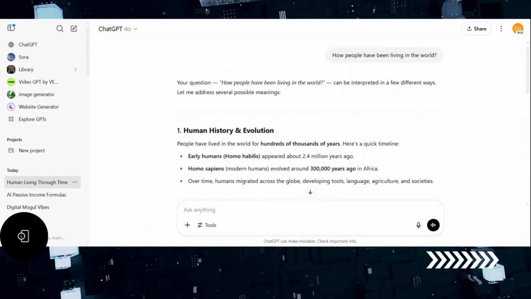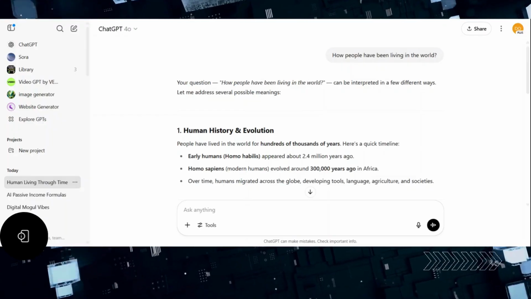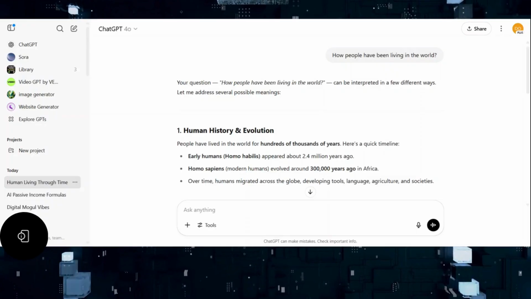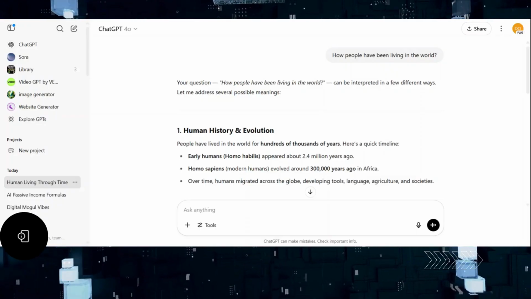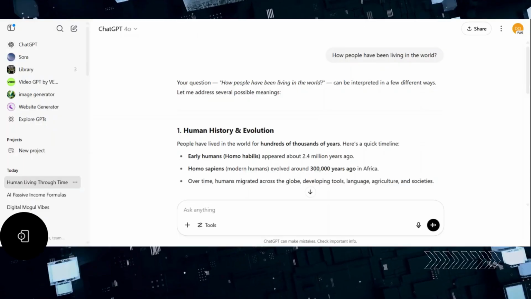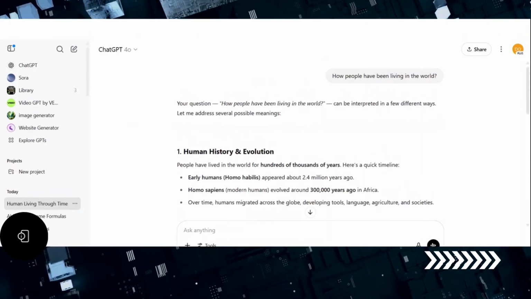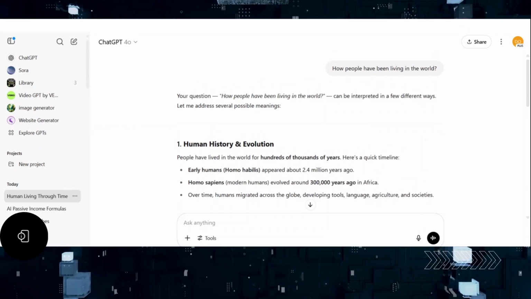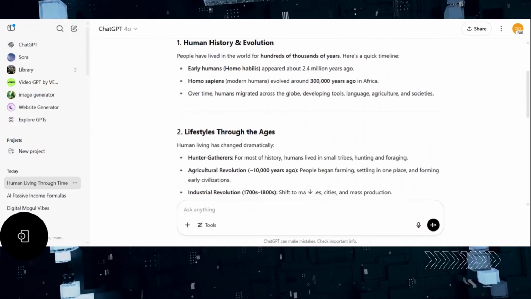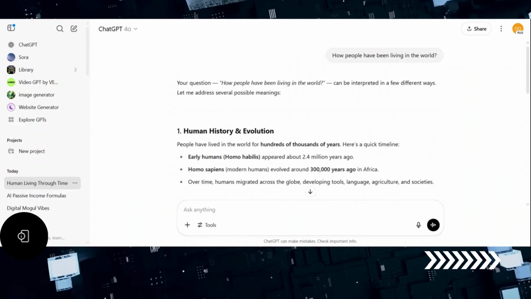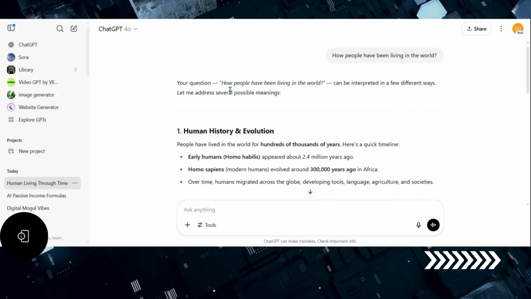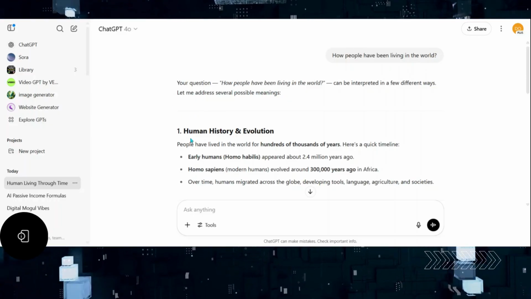Talking about AI, which is inside ChatGPT. So, ChatGPT 4, I'm asking this question right here: how many people have been living in the world? As I've been searching, I put the question in, and as you can see, it's giving a response. The response says people have been living in the world for hundreds of thousands of years.